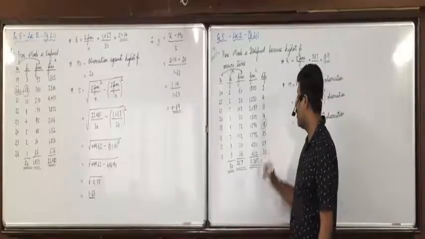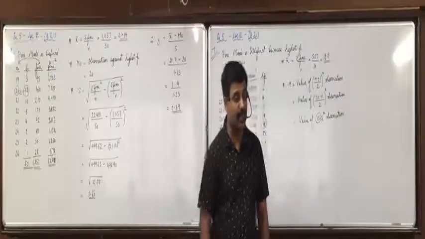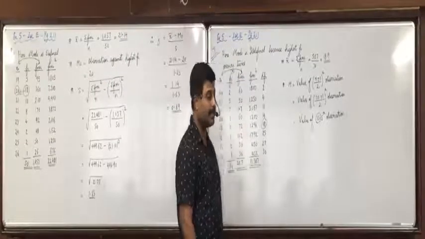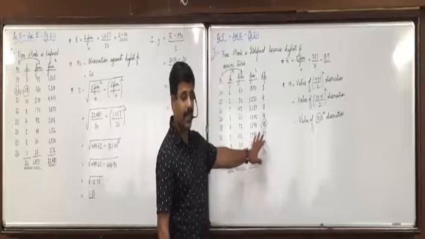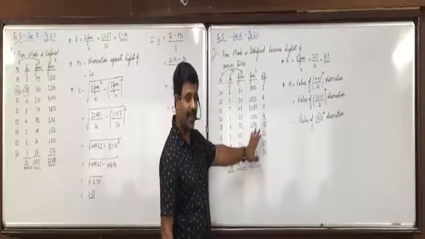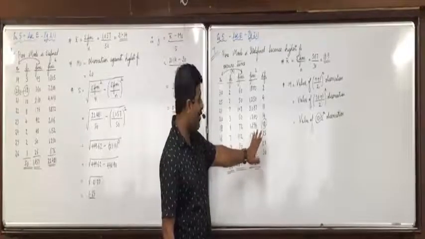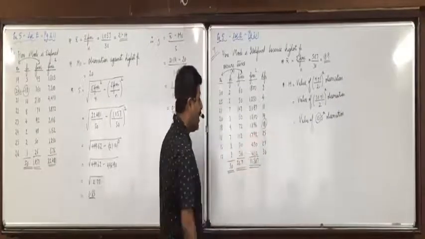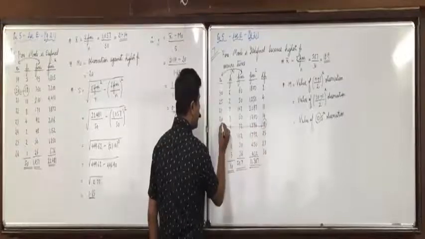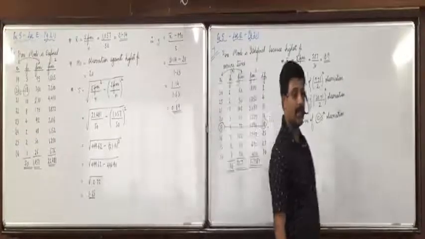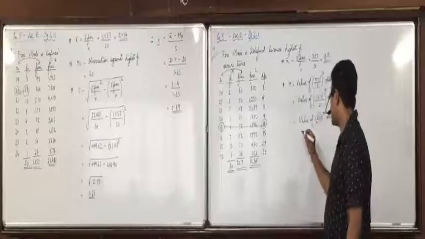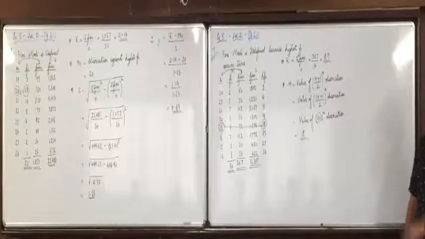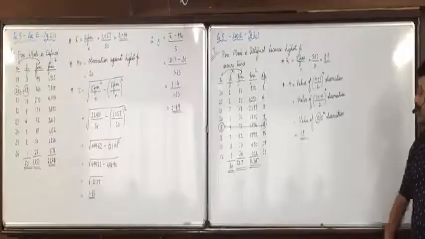15.5? 14 is not greater than 15.5. Which one is just greater than 15.5? 18. And what is the observation against that? So, median is 18. No need to solve or expand it, you directly write it. You would have expanded if 15 was there in CFI. Okay? Did you all understand this?